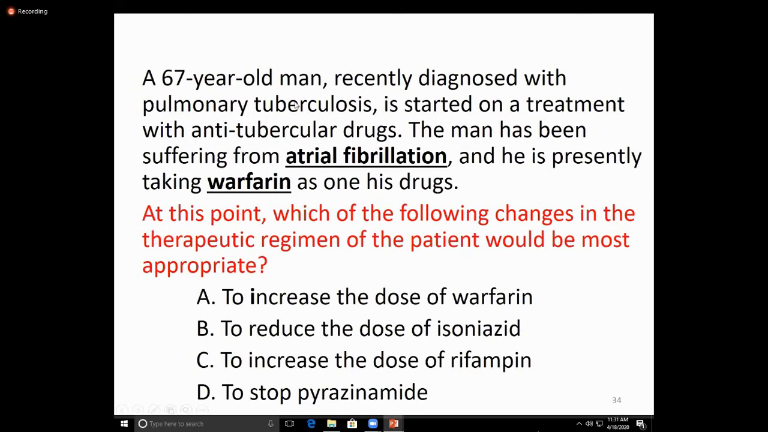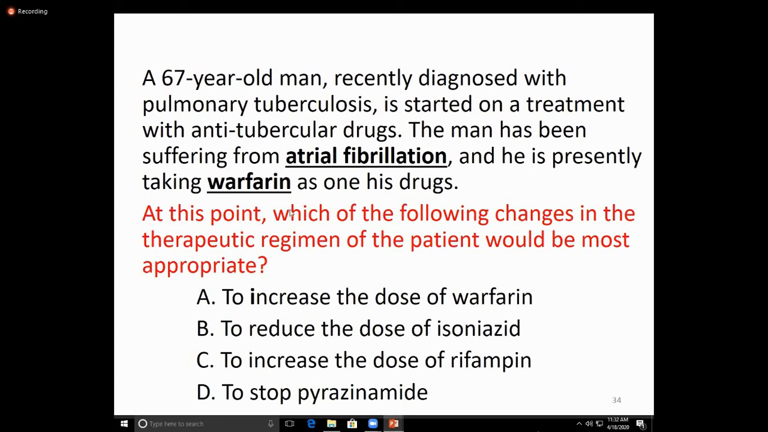Another, the second question. A 67-year-old man recently diagnosed with pulmonary tuberculosis is started on treatment with anti-tuberculous drugs. The man suffers from atrial fibrillation, and the patient is also presently taking warfarin. At this point, which of the following changes in the therapeutic regime of the patient would be most appropriate? Because there is a drug interaction.